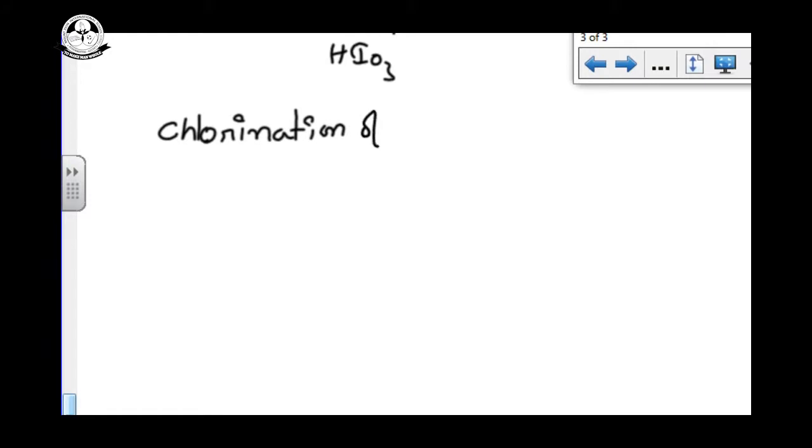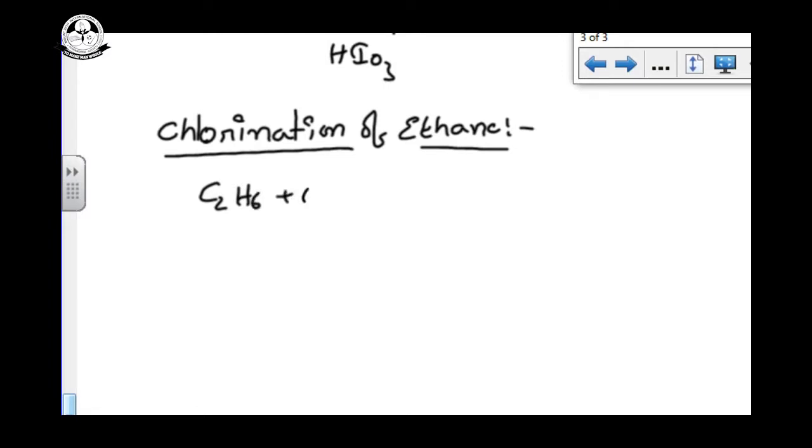I am taking ethane, C2H6, and doing chlorination in presence of sunlight. Always keep in mind that if they mention ethane, C2H6, is in excess, then in the first step itself we have to stop the chemical reaction.